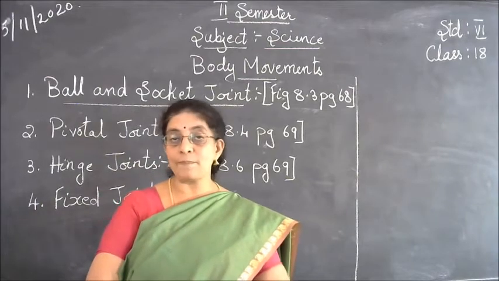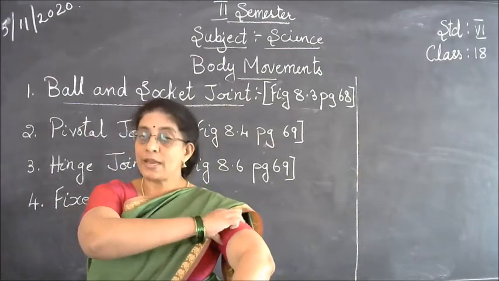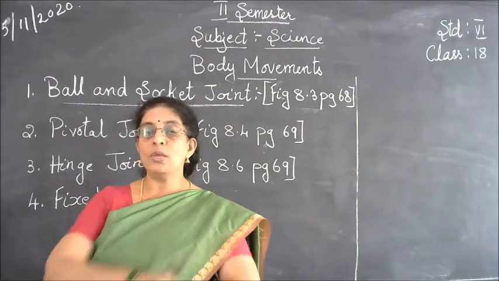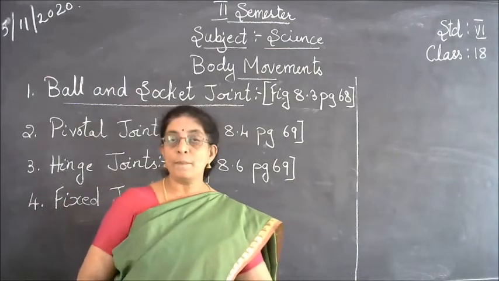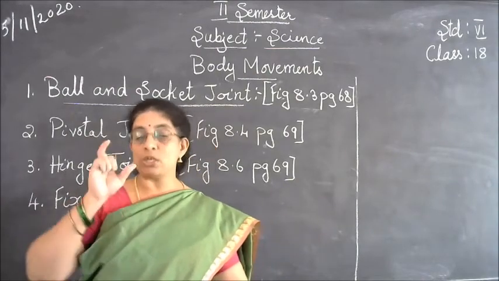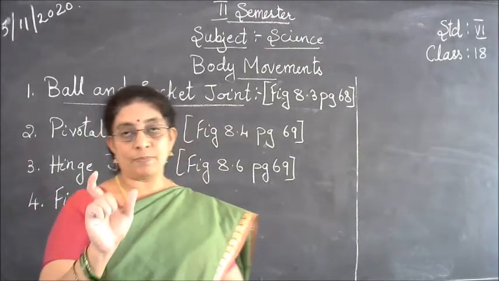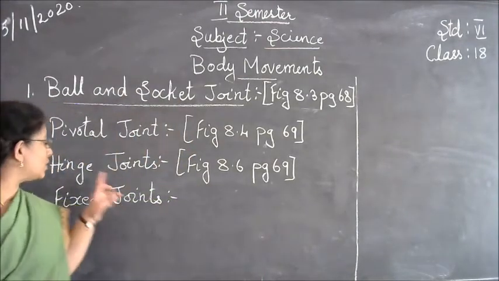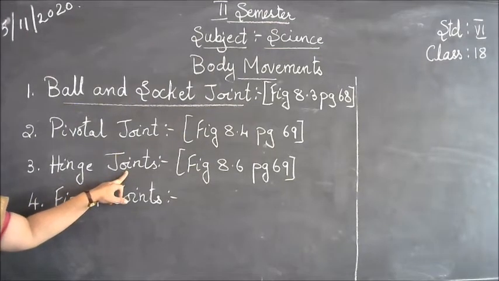Now for example, you want to bend in this portion. Can you bend this portion? No. Can you bend the portion between your elbow and your wrist? No, because only where the joint is there, the movement is possible. So that joint is called the hinge joint.